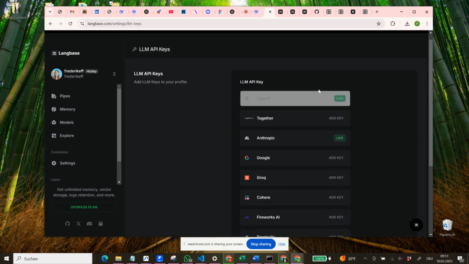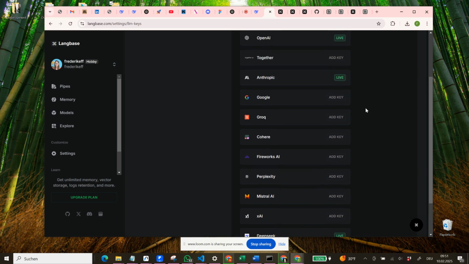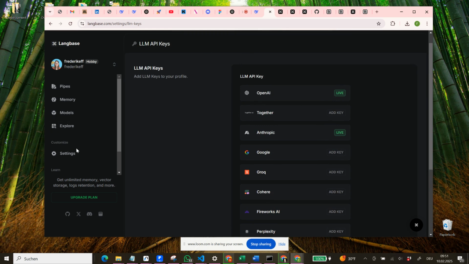I added the ones for OpenAI, Anthropic, and DeepSeek because these are the three that I'm currently using, but obviously it's free for you to decide which ones you want to put in here. And then I also created one API key for Langbase, which we will be using today when we build this AI agent. This is only for test purposes, so after the video, I will directly delete this API key and use another one.